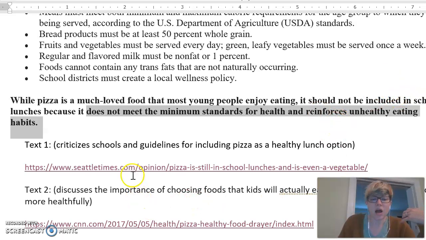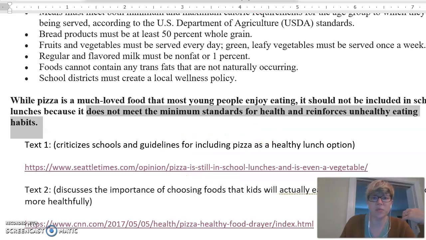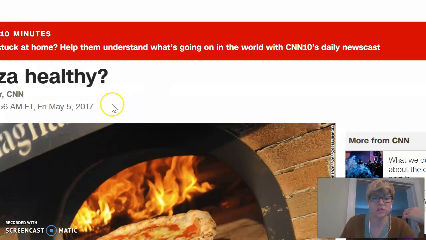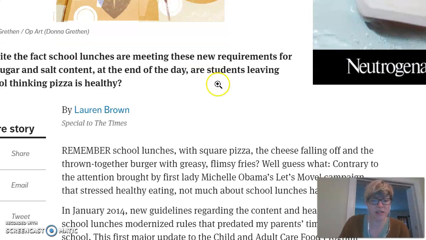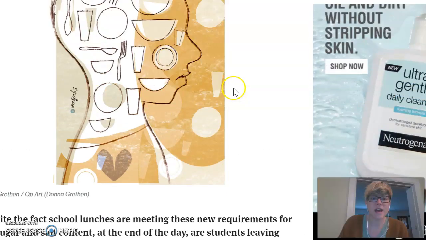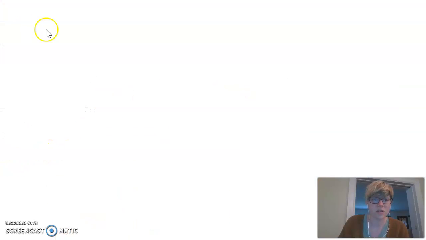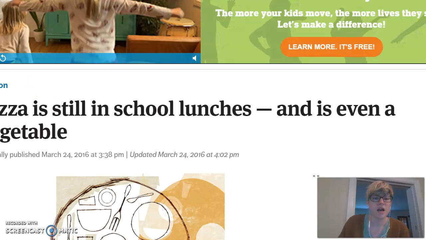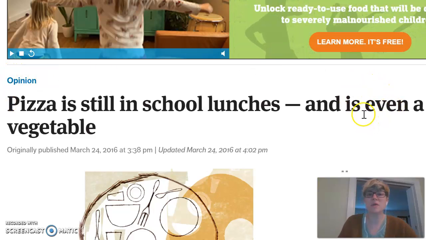So if I look at this particular link here, I already have it open. I'll go find it. Here it is. It's actually this one here. The first thing I notice when I get to the top is that it is an opinion piece. All right, it says right here. Hold on. Sorry, accidentally clicked on a link. It says right here, opinion. Okay, so I have to be wary.